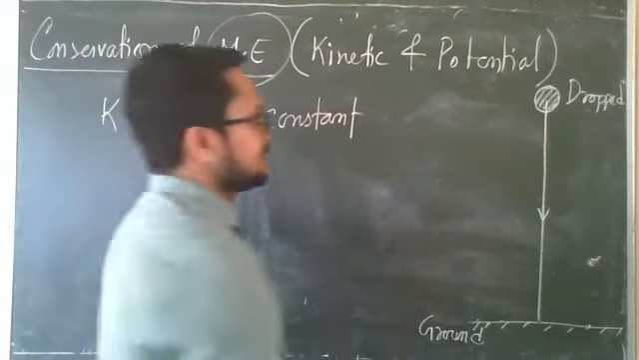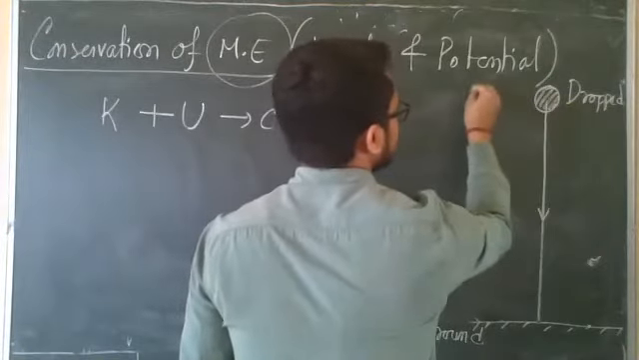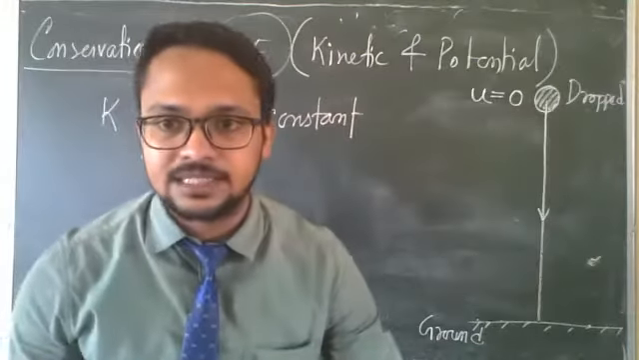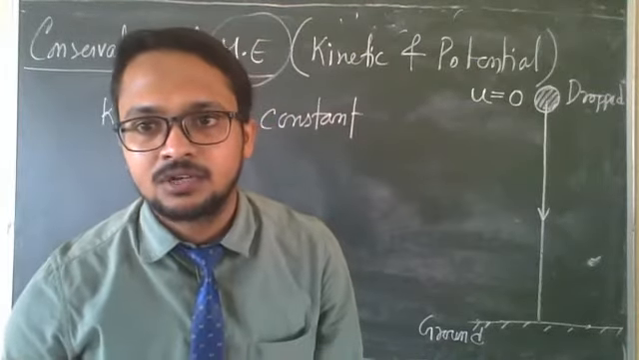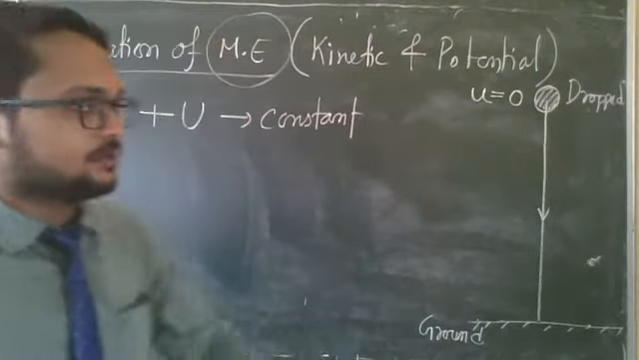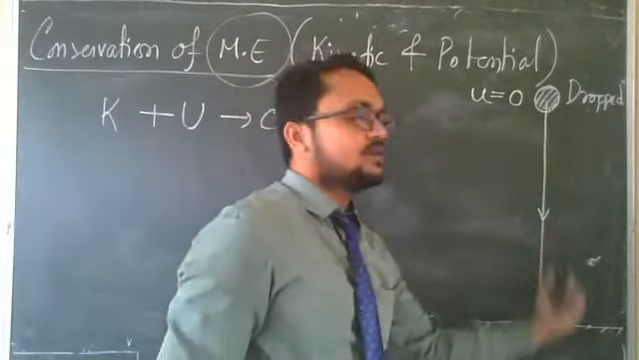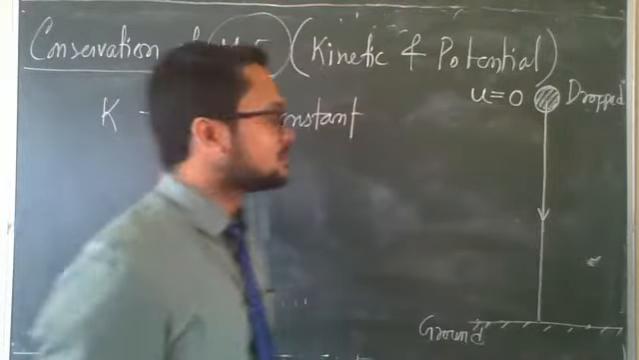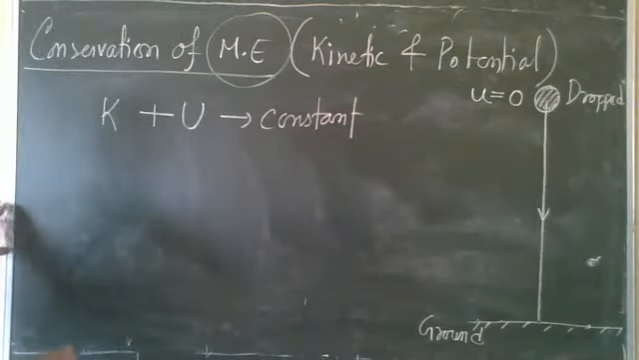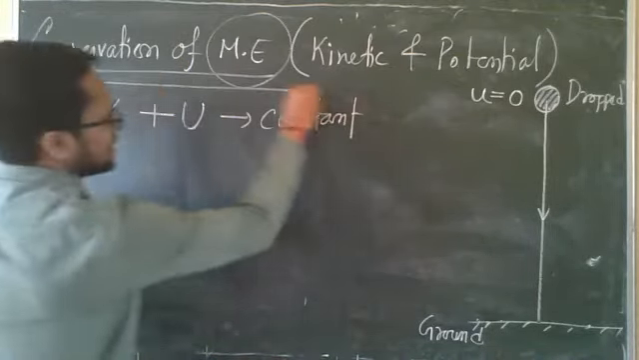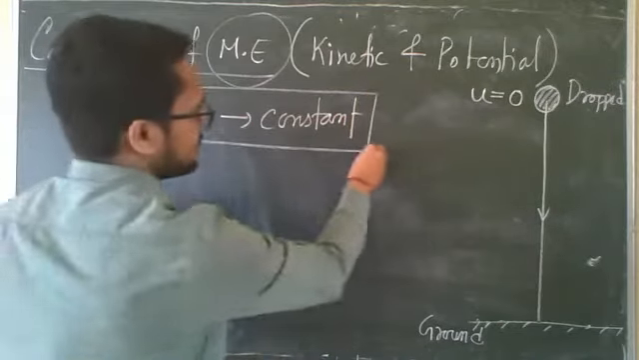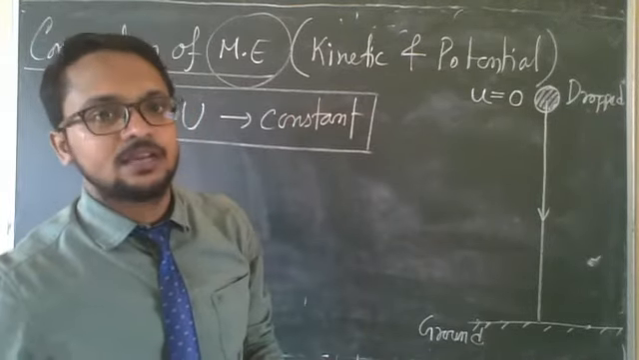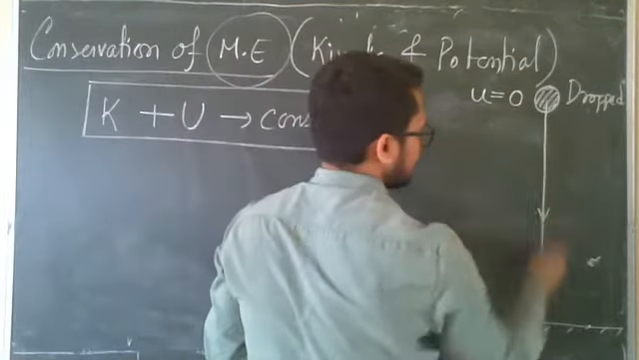It is dropped, which means at this position the initial velocity is equal to 0. Dropped means we take initial velocity 0. Now it is moving down due to gravitational force, and under the gravitational force, the total mechanical energy of that object will be constant at any point of its path.